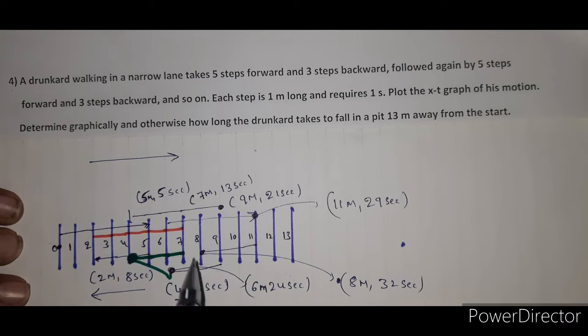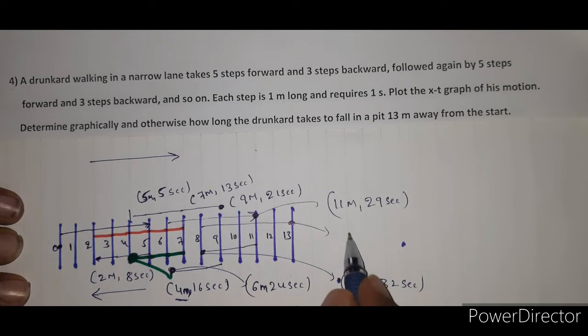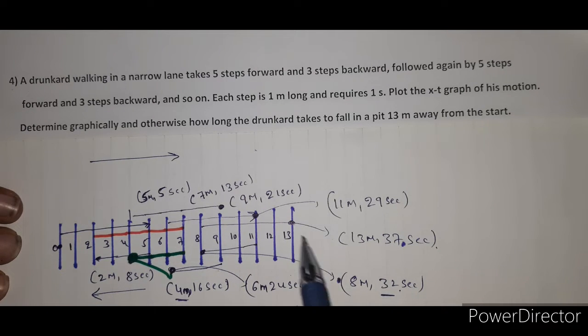After that, from this one again 5 steps forward, 1, 2, 3, 4, 5. At this position it is 13 meter, at the time interval of 32 second plus 5, that is 37 seconds. At 13 meter he fell down, at the time interval of 37 seconds.